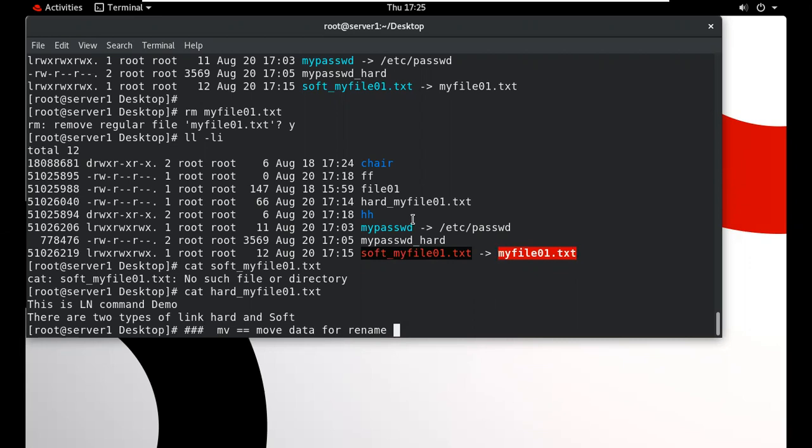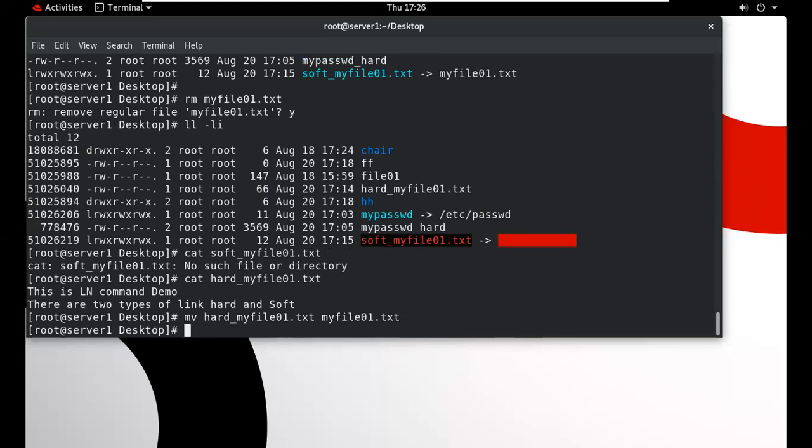And we want to rename this particular file by this name. So when we create a file with this same name, your soft link will work. So we move the hard link, and the name of the soft link, the name of the file is this. So when this file is created, then this link will be alive. So the soft link will work now because we have another copy of this file.